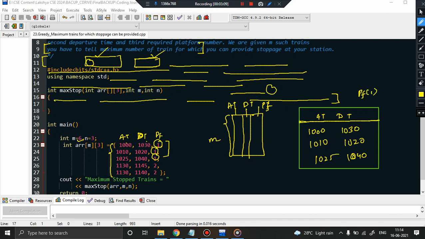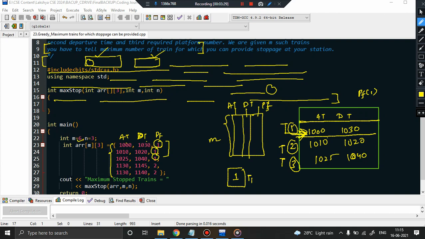Now suppose I allow this train, T1, to stop in platform number 1. Call them T1, T2, T3. Platform number 1 is then occupied by T1.